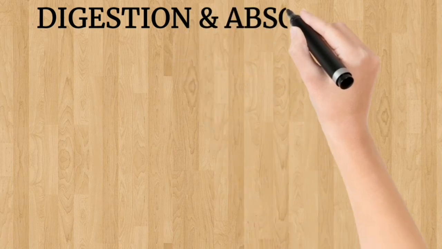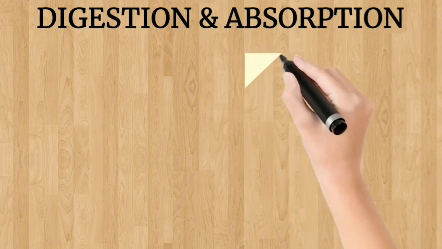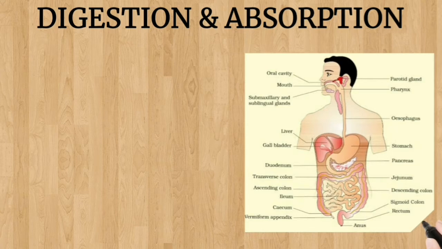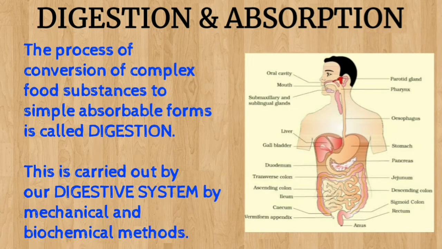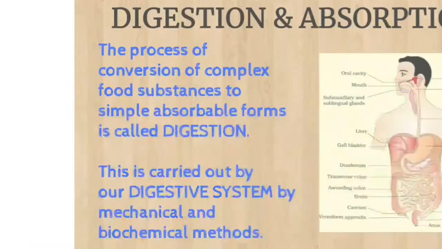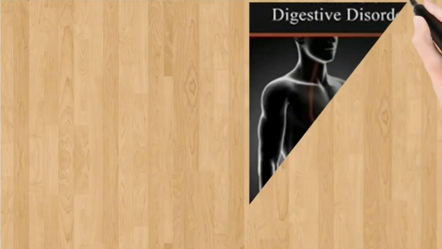Digestive system disorders. So first we will see what is digestion. The process of conversion of complex food substances to simple absorbable forms is called digestion. It is carried out by our digestive system by mechanical and biochemical methods. Today we will learn about the disorders of digestive system, and at the end I will give you the tricks to learn all the disorders quickly.